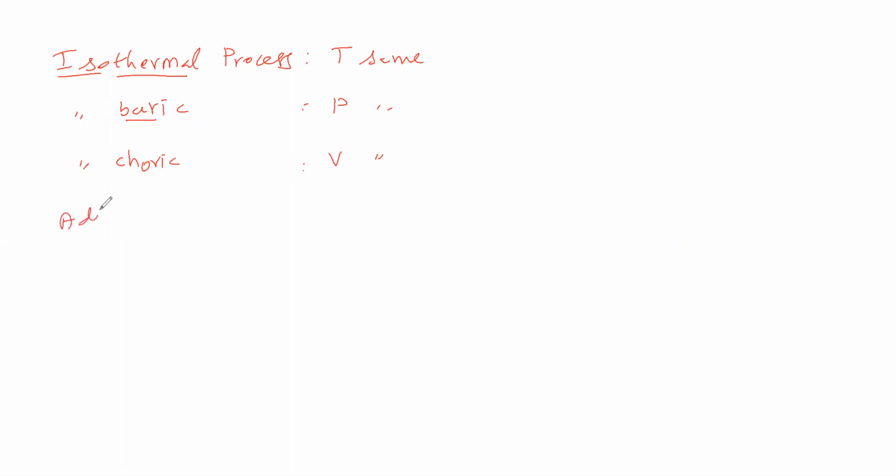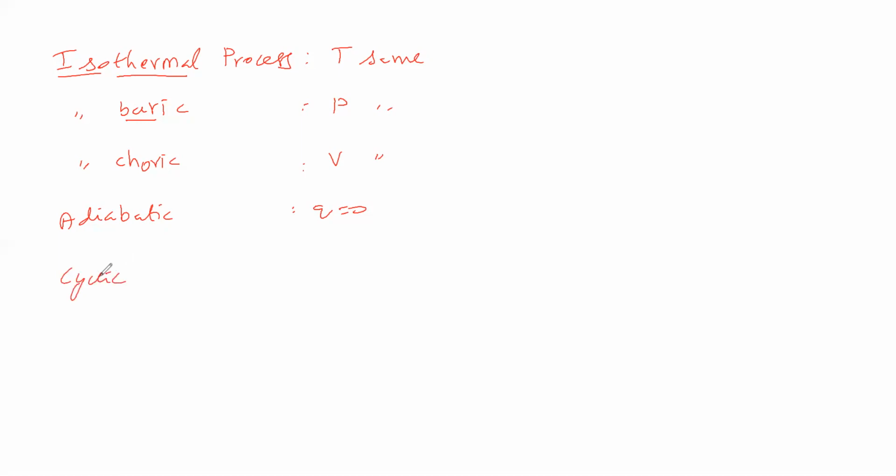Next, adiabatic process. Adiabatic process means Q is equal to 0. That means heat exchange between system and surrounding is 0, there is no exchange of heat. That is called an adiabatic process. Then cyclic process.